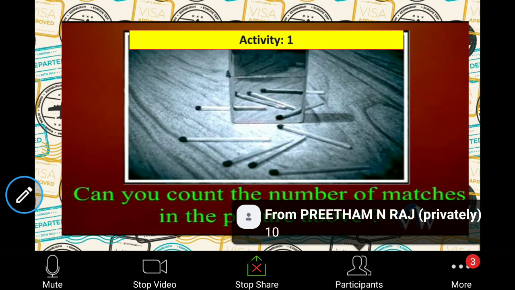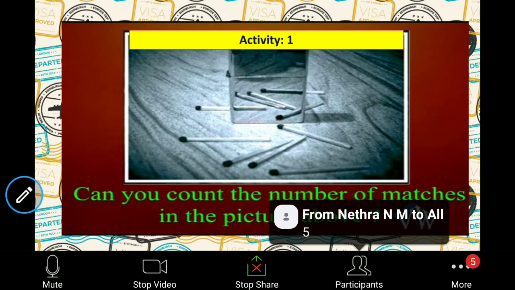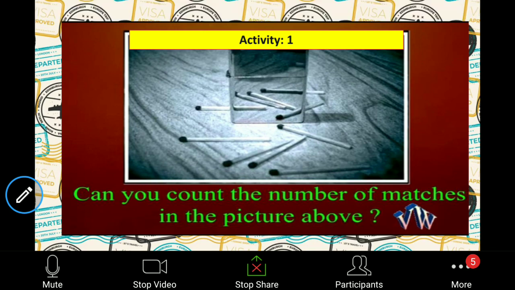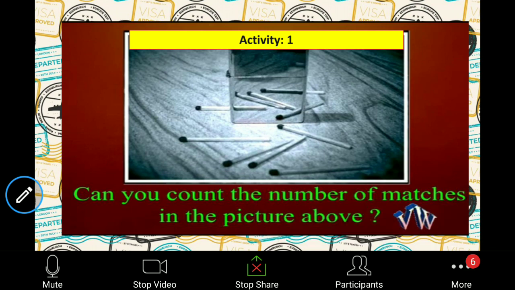Pritham is saying 10. Others can also answer. Shubhangini is also saying 10. Okay, Netra is saying 5. Okay, this is activity 1. So you have to count the matches. Carefully observe and give the correct answer.